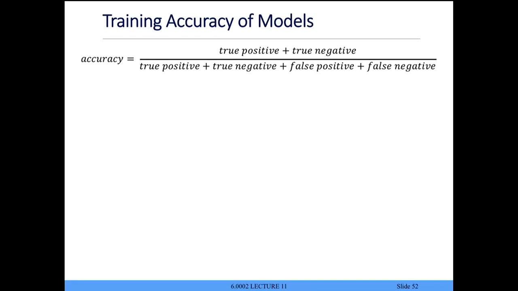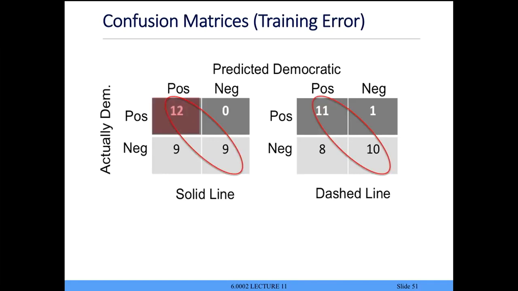And in fact, it leads to a natural measure called the accuracy. Just to go back to that, we say that these are true positives, meaning I labeled it as being an instance, and it really is. These are true negatives. I labeled it as not being an instance, and it really isn't. And then these are the false positives. I labeled it as being an instance, and it's not, and these are the false negatives. I labeled it as not being an instance, and it is.